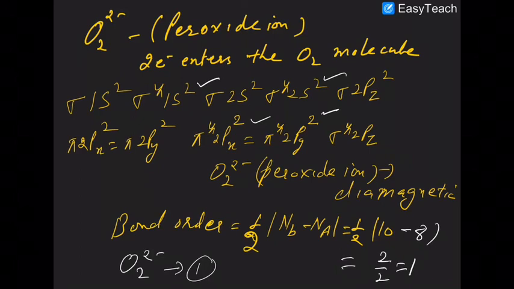So oxygen and superoxide are both paramagnetic in behavior, but the peroxide ion is diamagnetic in behavior. In the oxygen molecule, the bond order is 2, and in superoxide the bond order is 1.5.